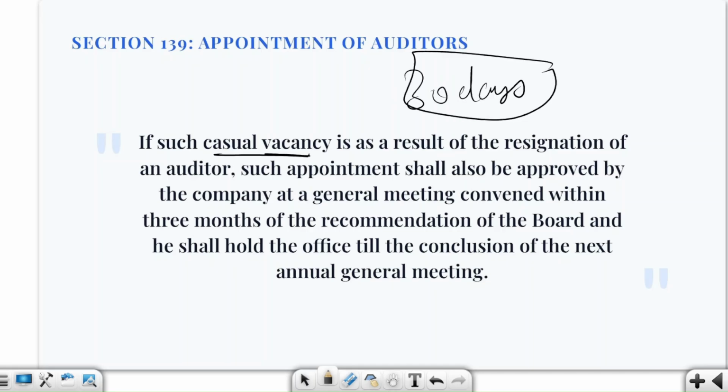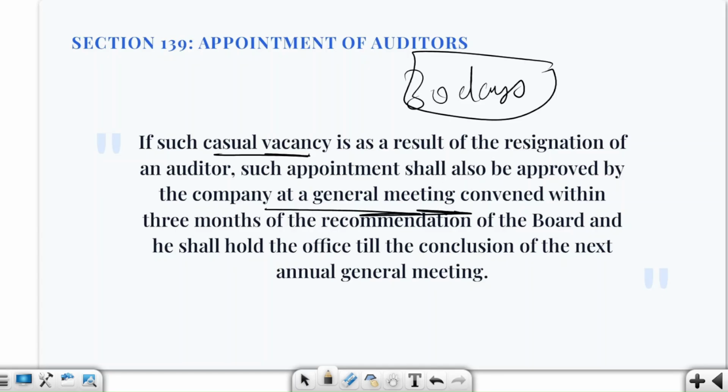Fine, here you will see that this resignation is also creating an extra condition, where we are saying that, suppose this auditor has resigned but the board has appointed a replacement within 30 days, as I told you. But here the matter will not get finished, because when the casual vacancy is caused by resignation, the appointment must also be approved by the company at a general meeting.